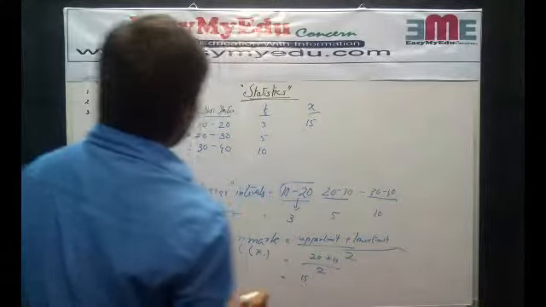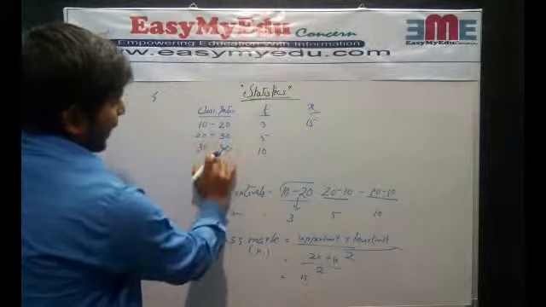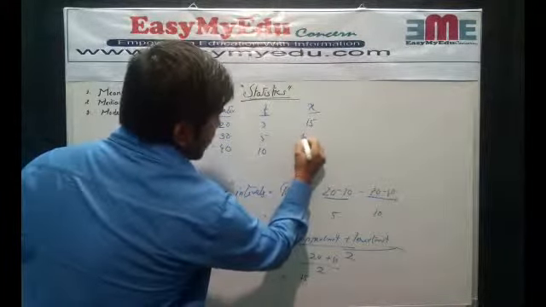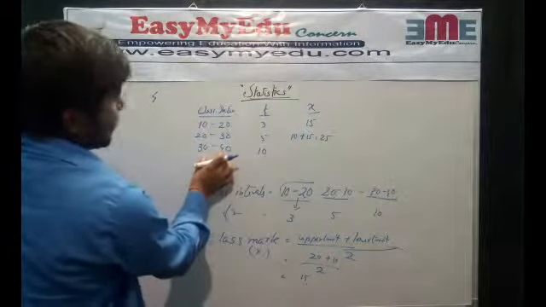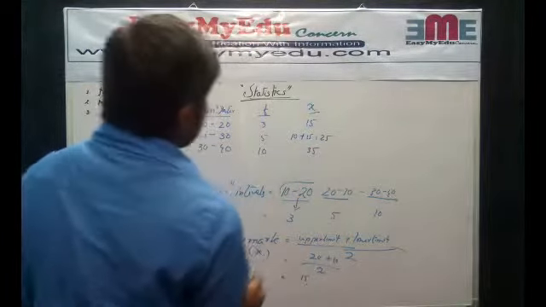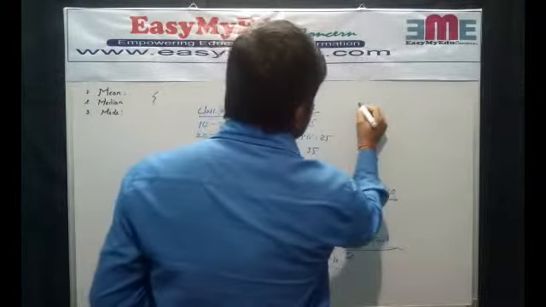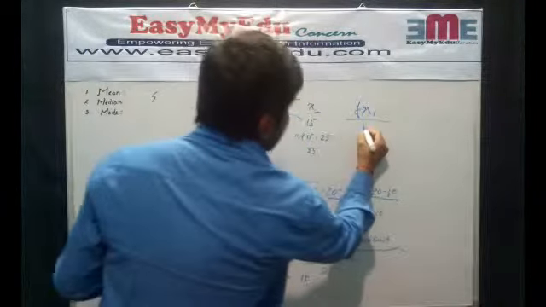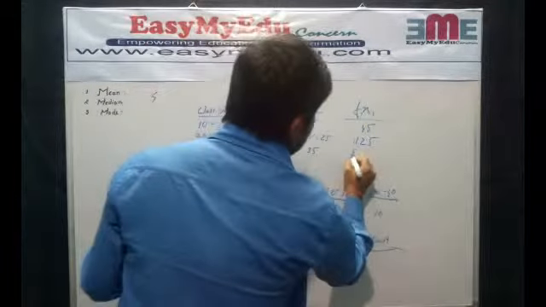There's a technique to find the class marks. The difference of the range is 10, so we add 10 to 15, that means 25. Again the difference is 10, so add 10 to 25, it becomes 35. So we get the frequencies and class marks. Now we find f into x: 45, 125 and 350.